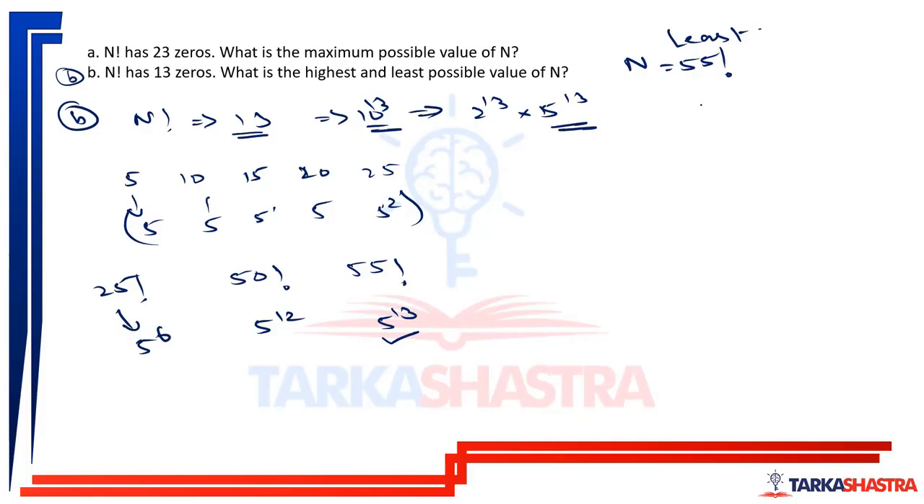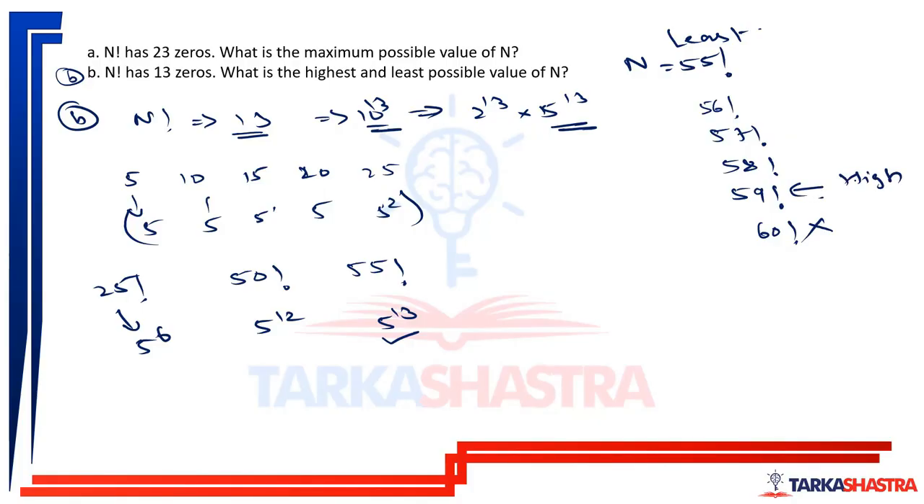But if I have 56 factorial, still I will have 13 zeros क्योंकि 5 नहीं आया. 57 factorial भी रहा, still I have 13 zeros only. 58 factorial also I'll have 13 zeros. 59 factorial again I'll have only 13 zeros. 60 factorial I'll have 14 zeros. I don't want that. So this is the highest value.